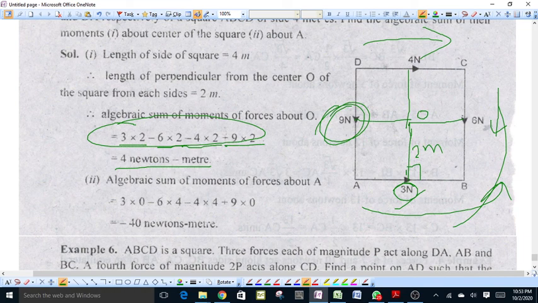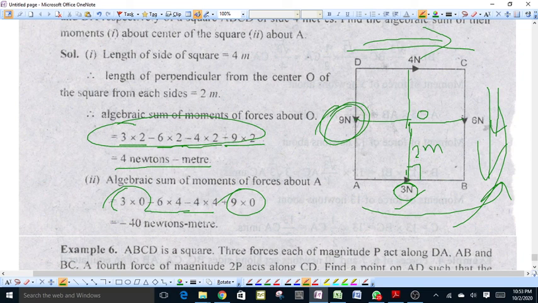The moment of the force along CB, which is 6 newtons, about A will be equal to minus 6 into 4, because this force produces a clockwise moment, and that of the force 4 newtons along DC will also produce a clockwise moment, equal to minus 4 into 4. The total moment produced will be equal to minus 40 newton meters.